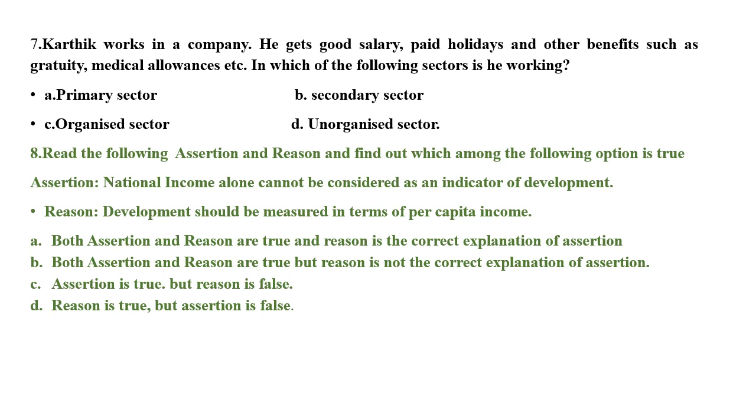Here you see, assertion is correct, but reason is wrong. Development should not be measured in terms of per capita income. Per capita income will not give us any idea about the economic inequality that exists in the country. Not only that, income is not the only indicator of development. So here, the option assertion is true, but reason is false will be correct. Option C will be correct.